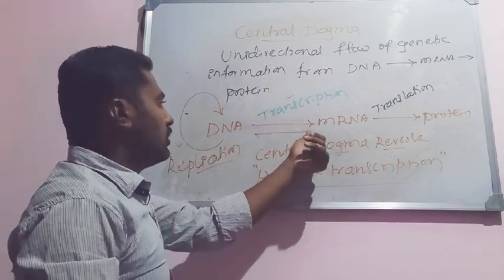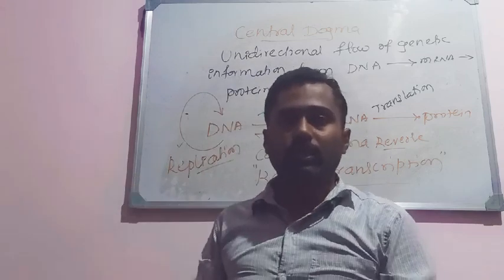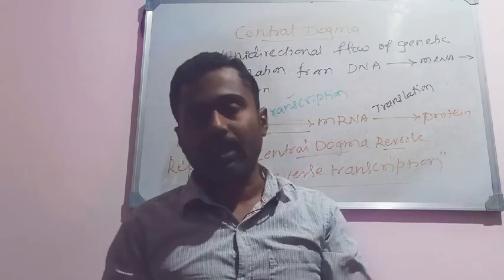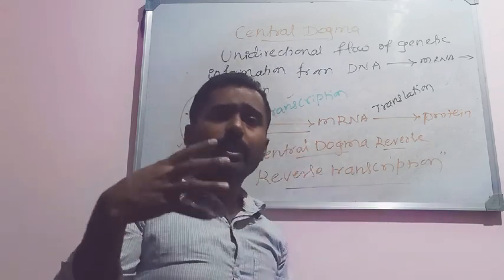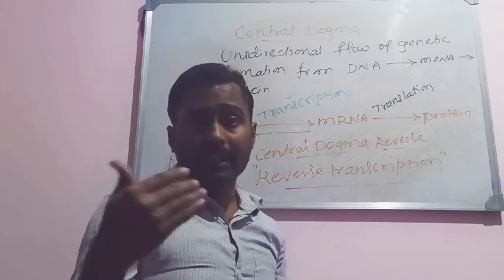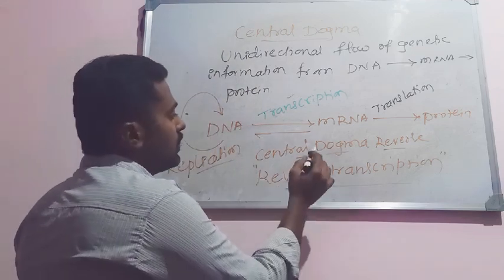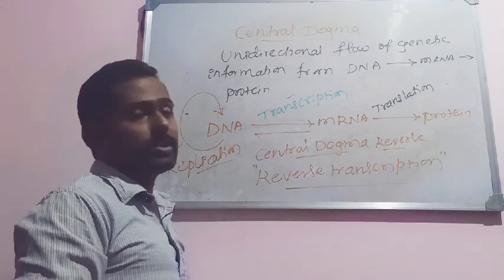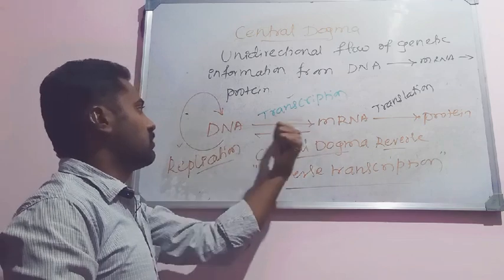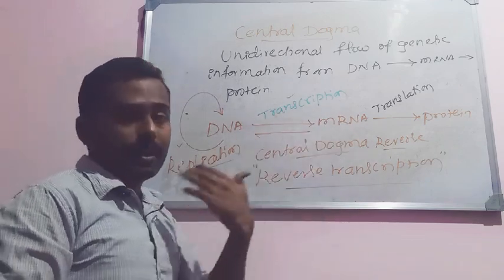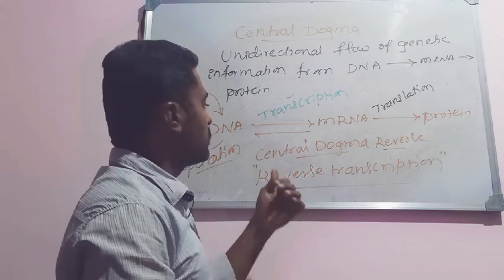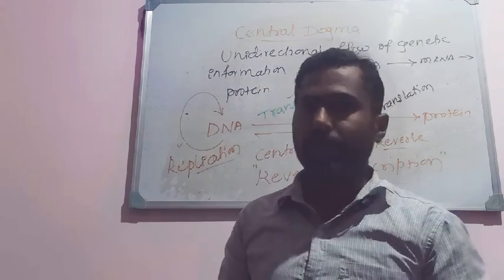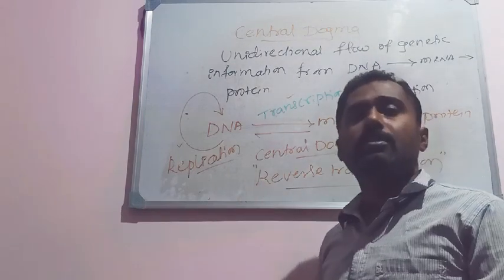But if RNA gets converted into DNA, in the case of viruses, once they enter the host cell, they get activated, and the viral RNA molecule gets converted into viral DNA. That process is called reverse transcription. So it can be written like this: central dogma reverse. The reverse of transcription takes place, meaning RNA gets converted into DNA. This central dogma reverse was given by Temin and Baltimore, who identified the mechanism called reverse transcription.